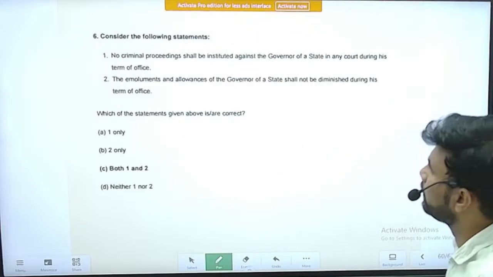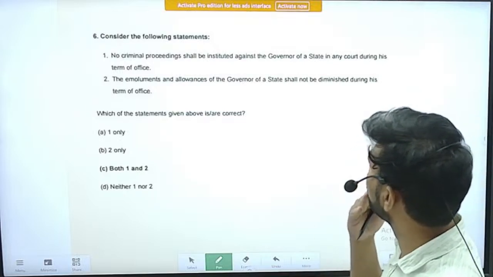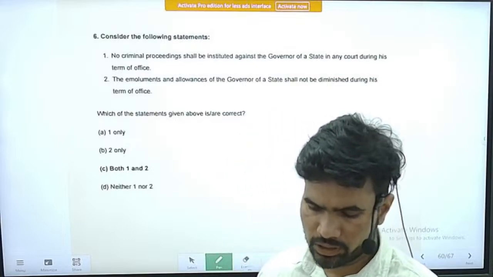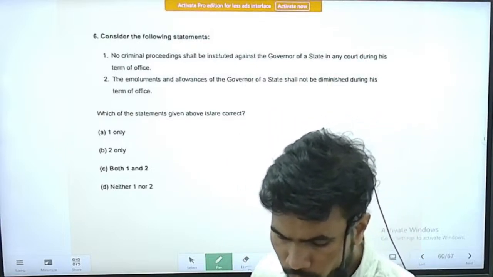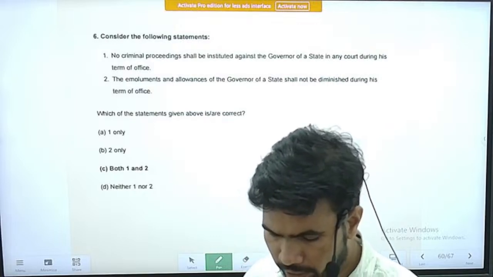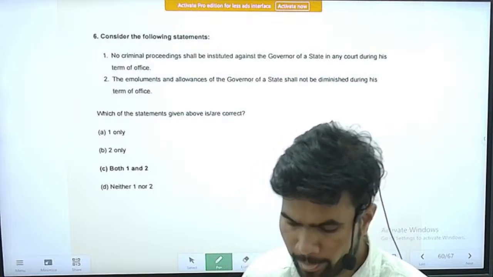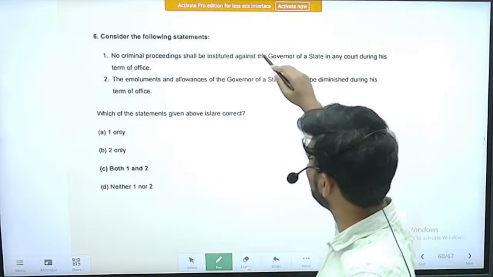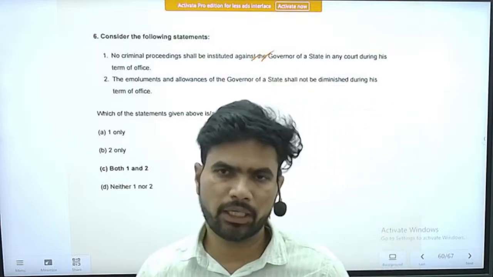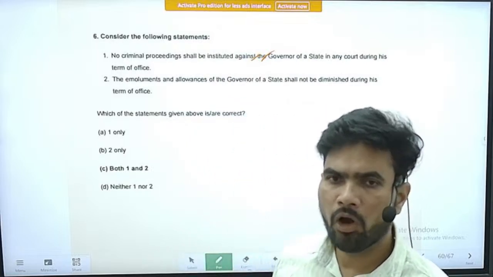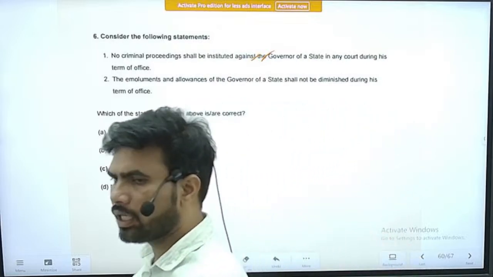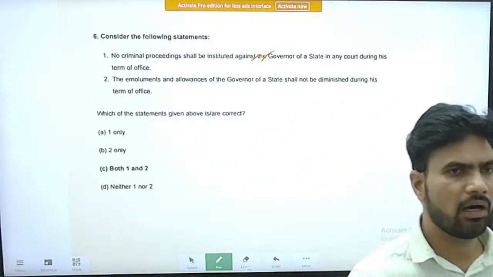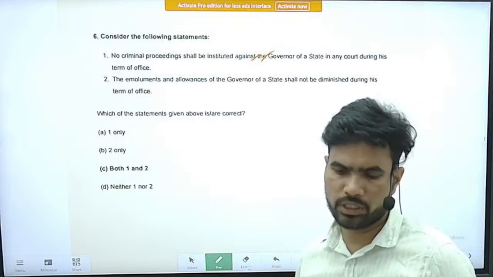Next question, question number 6. The question is about the governor. Consider the following statements. Statement 1. No criminal proceedings shall be instituted against the governor of a state in any court during his term of office. Yes, this is a correct statement. No criminal case can be proceeded against the governor, or for that matter any constitutional authority like the president, as long as they are in that position.